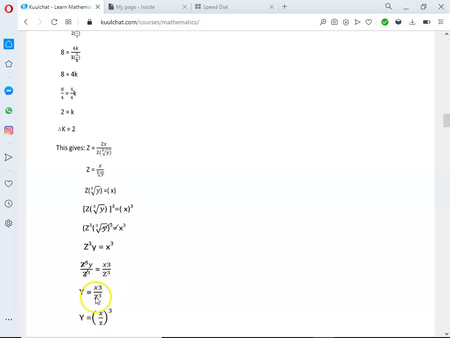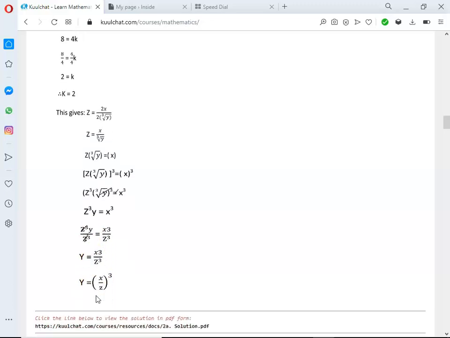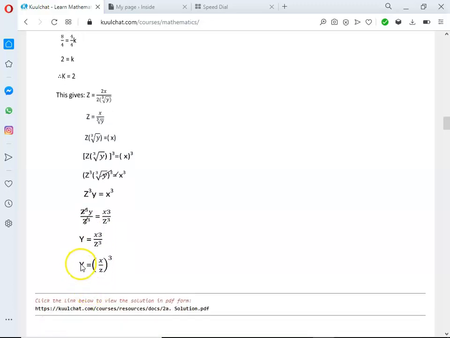Okay. So here still, if you like, we can simplify. So we get y is equal to, we just remove the cubic out. So it's left X divided by z all to the power 3, because this exponent 3 is affecting both x and z. Okay. So take note.